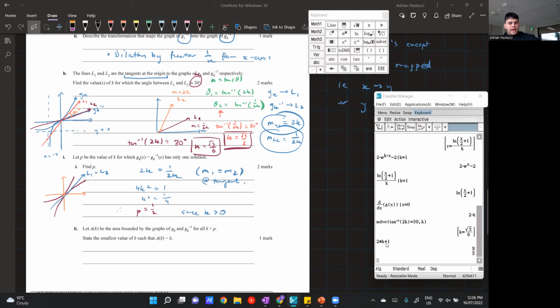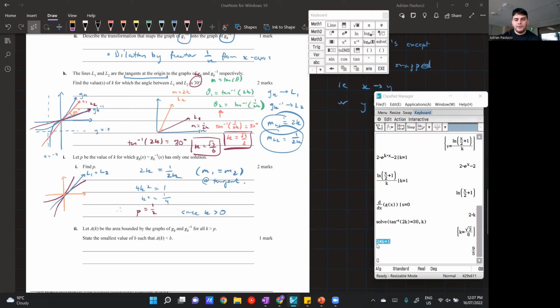So you can see I've typed 2K plus 1 here, and it's actually evaluated as a constant, and that's because it's retained my value from the slider. Wait, did you say that's the same as the TI, or it's not? I'm not sure. Yeah, I mean, it most likely is because the functionality of the calculator is pretty similar.